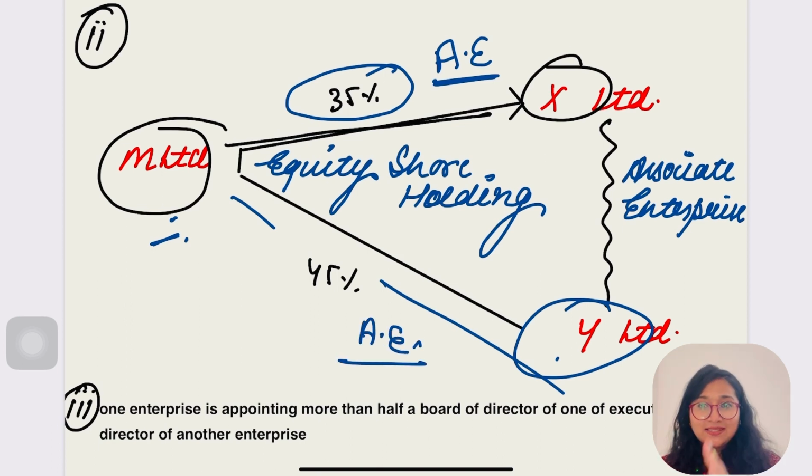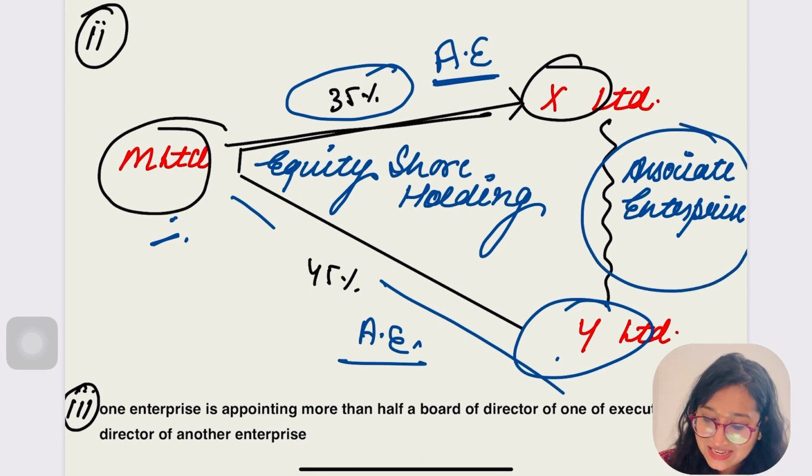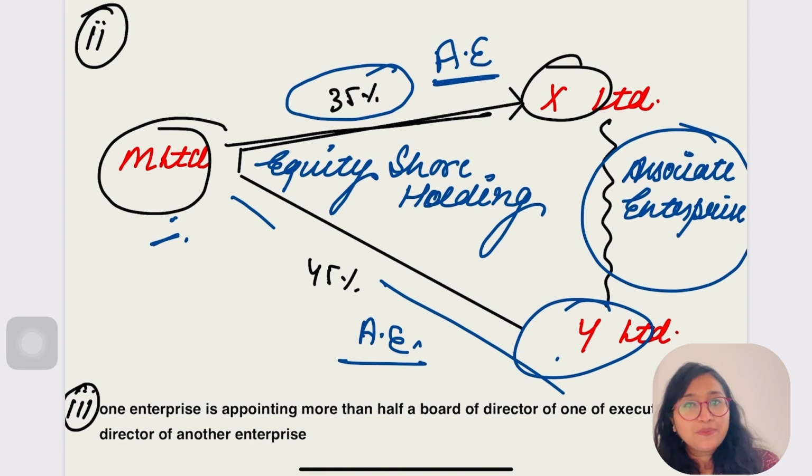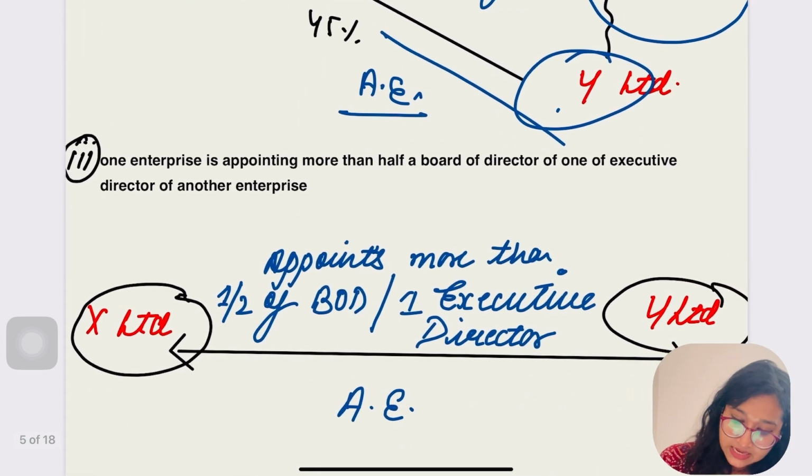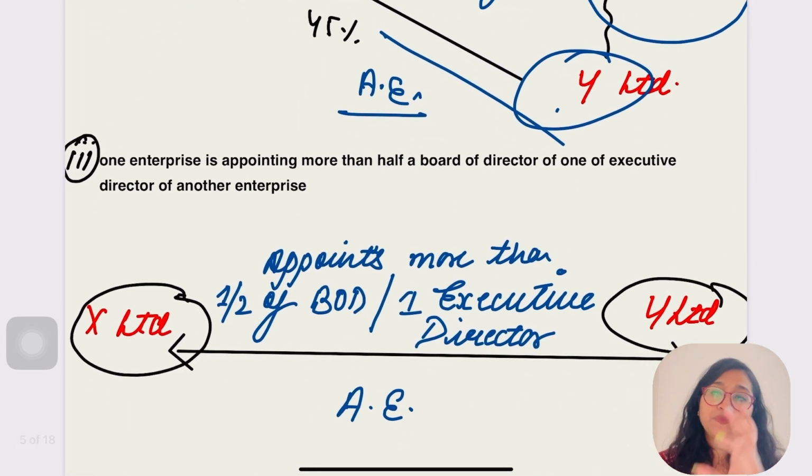So what about X and Y? When M is an associate enterprise with X and M is also an associate enterprise with Y, so what about them? They are also having some affair? Yes, they are also secretly having an affair. So they are known as associate enterprises. There will be a relationship of associate enterprise. Is it clear, everybody? Yes. Let's go for the next condition. So I've explained the condition of direct shareholding and second, indirect shareholding. Hope that was clear.